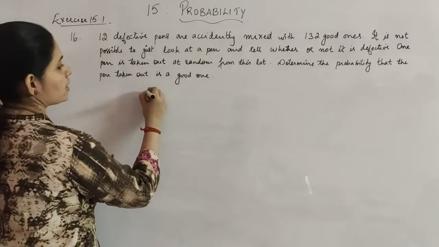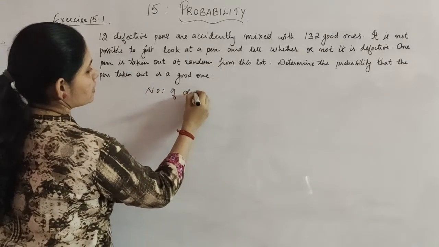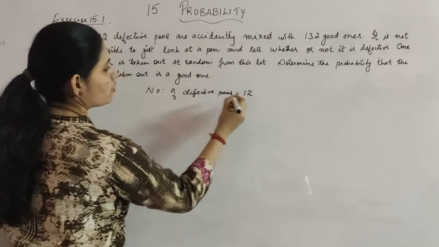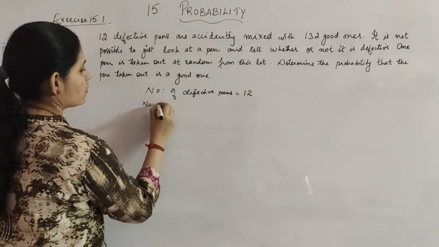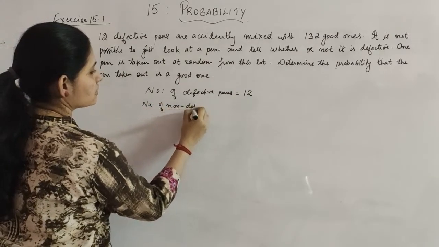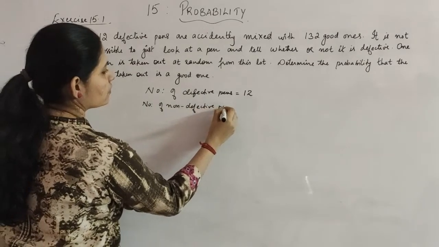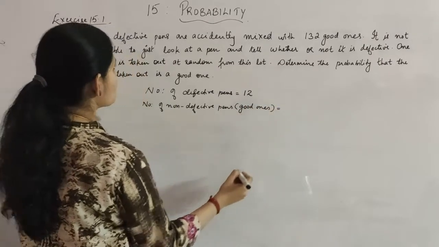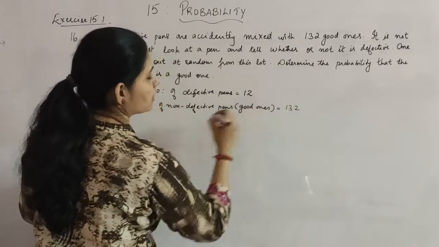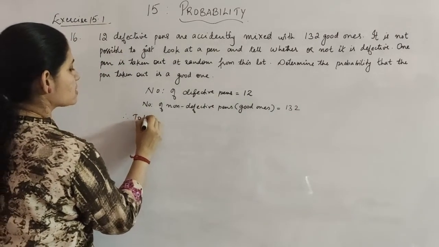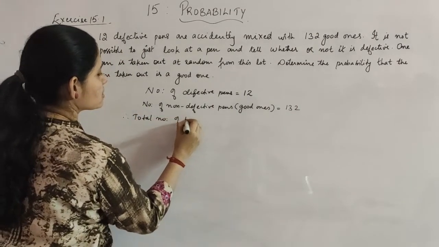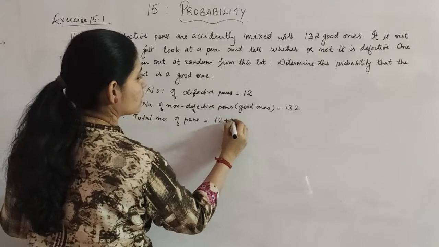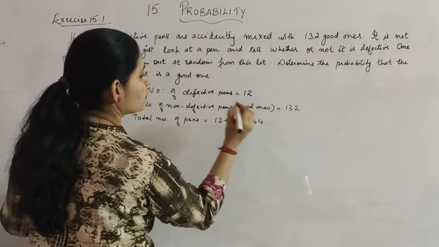So first we will write the number of defective pens is equal to how much? 12. So the number of non-defective pens, that is good ones, is equal to 132, it's given. Okay, so what will be the total number of pens? So the total number of pens, that is the same as the total number of possible outcomes. Okay, so it is 12 plus 132, which will give you 144.